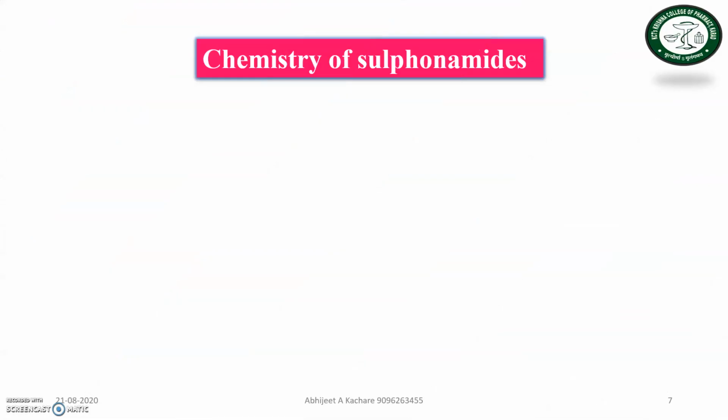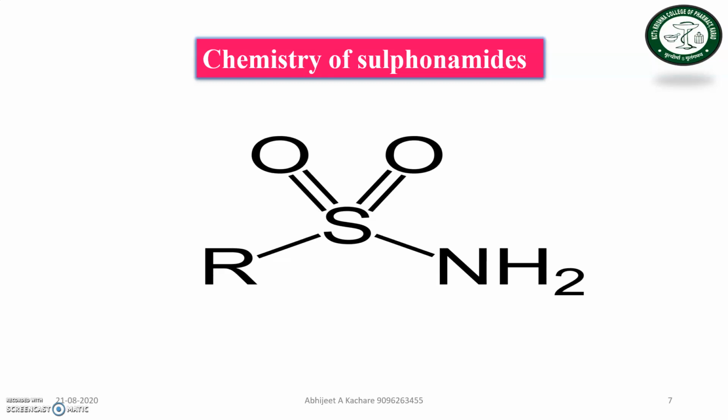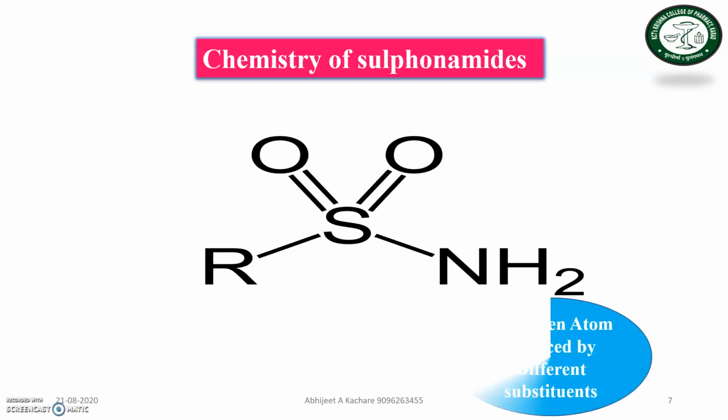Next, very important, the exam also asks such questions: write the details about the chemistry of sulfa drugs or sulfonamides. Always remember, the sulfonamide group contains S double bond O, double bond O, NH2, meaning SO2NH2.